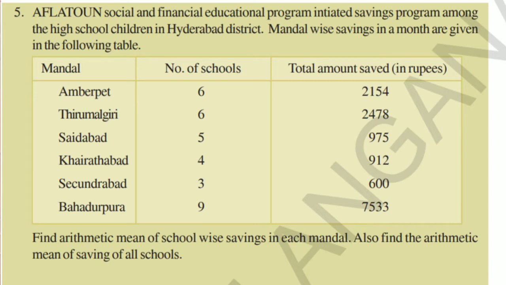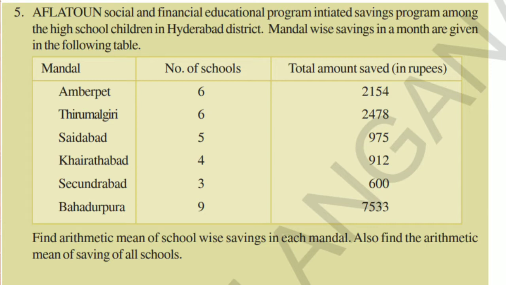Aflatown Social and Financial Educational Program initiated a savings program among the high school children in Hyderabad district. Mandal wise savings in a month are given in the following table. The columns are Mandal, number of schools, and total amount saved in rupees. Ambarpet Mandal, 6 schools, 2154 rupees saved.